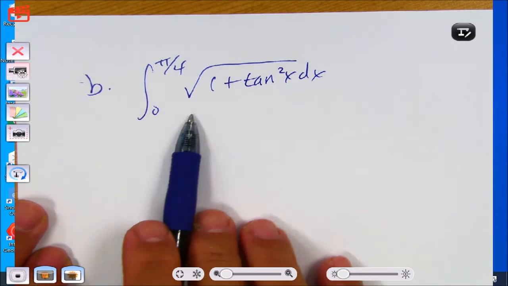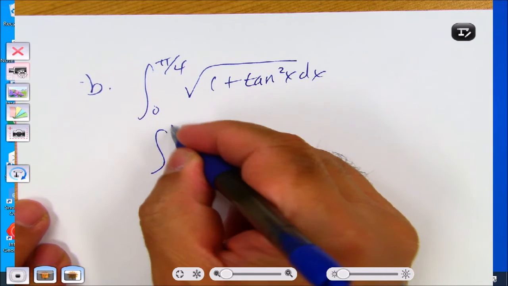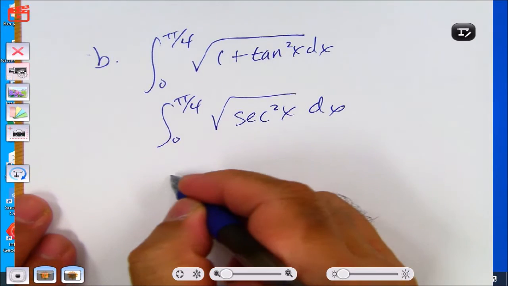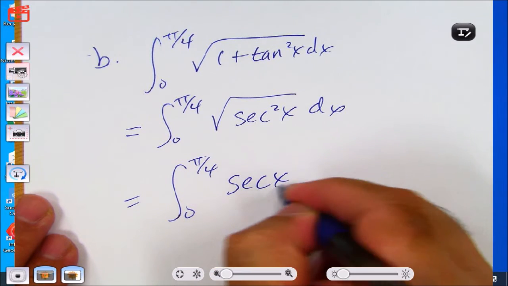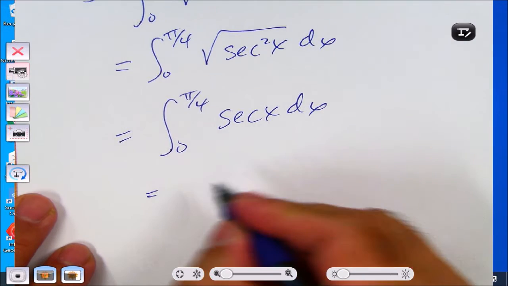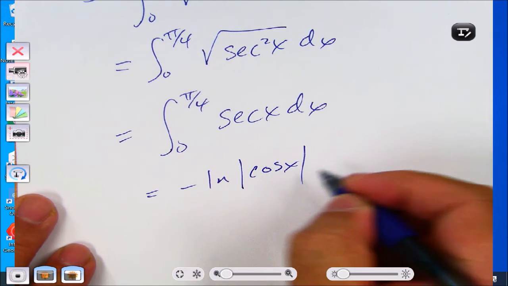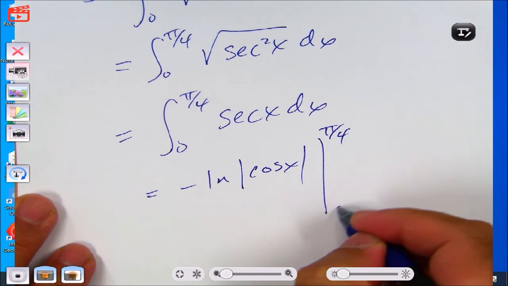So this is from 0 to pi over 4. What is 1 plus tangent squared x equal to? Secant squared. So it's the square root of secant squared, which is just secant, because it's in the first quadrant. And what is the integral of secant? It's easier to just leave it as negative natural log of absolute value of cosine x, because I don't want to work out secant x and plug in these numbers.